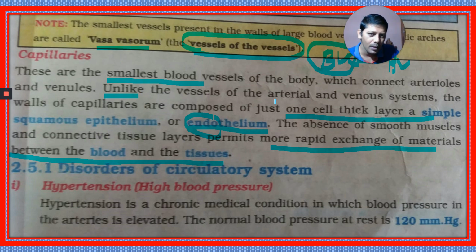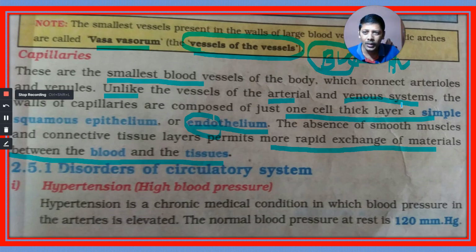In the walls of the arterial system and venous system, known as arteries and veins, the wall is composed of tunica externa, tunica media, and tunica interna. But unlike those, here the wall is composed of just one cell thick layer, the endothelium. What is the significance of the absence of smooth muscle? Smooth muscles are absent here, and connective tissue is absent here. That's why it permits more rapid exchange of materials between blood and tissue.